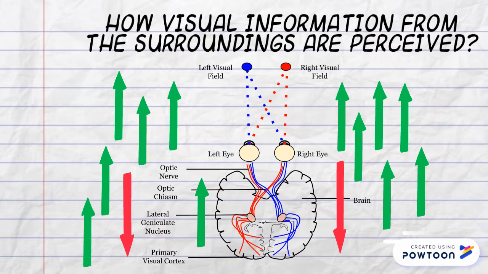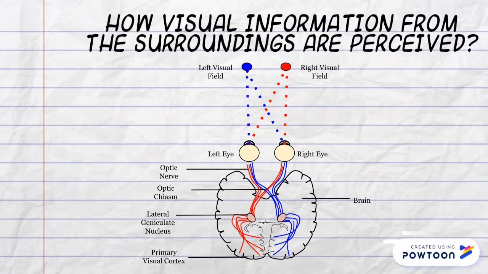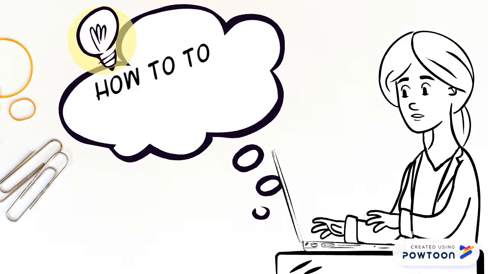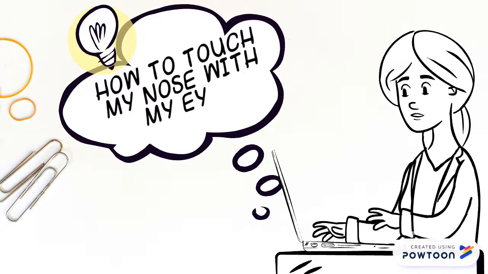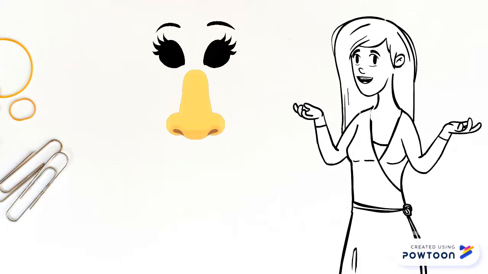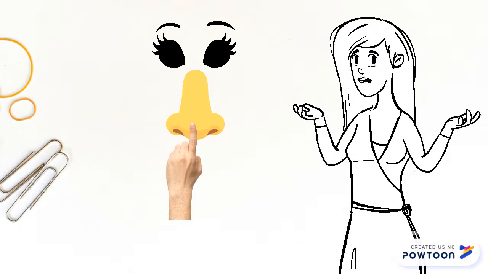This suggests that in any one moment, what we're experiencing and seeing relies less on the light streaming into your eyes and more on what's already inside our head. So imagine this. Ever wonder how you are able to touch your nose with your eyes closed? To understand this, we must first learn about how the internal model works.